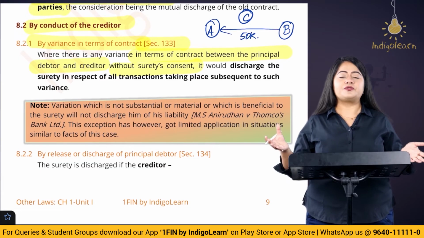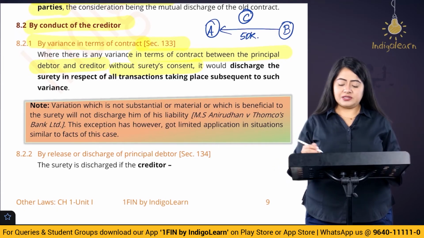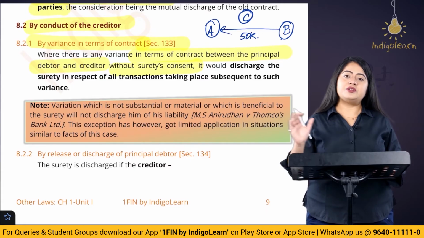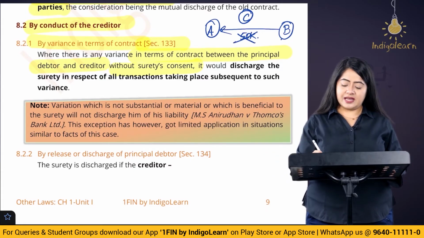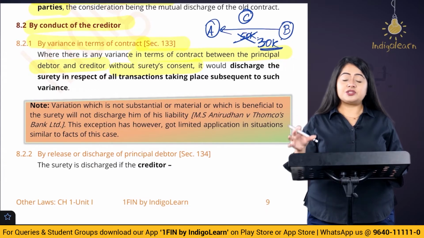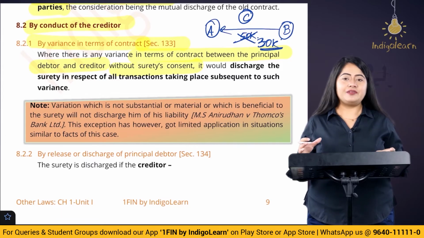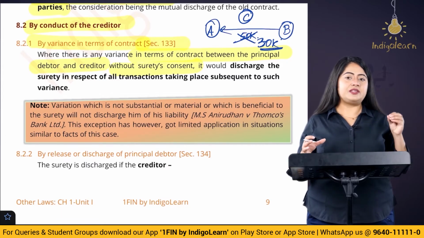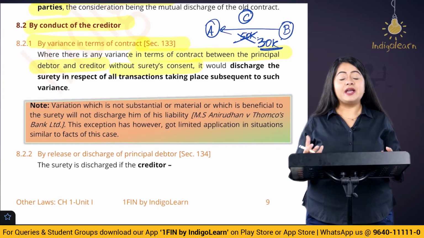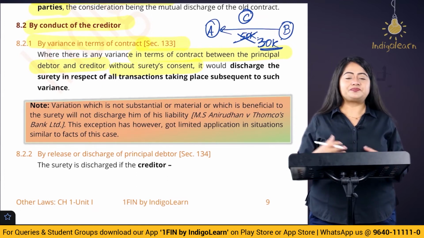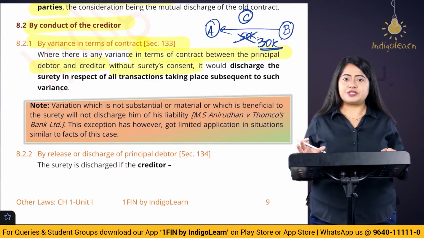Now, this continues for a few months. After a few months, Mr. B wants to reduce the salary of Mr. A for some reasons. So he changes the salary from 50,000 rupees to 30,000 rupees. Now, this information is not given to the surety. The surety here is C. Here we can see that the contract terms between the debtor and the creditor are altered. But is this detail given to the surety? The answer is no. These details are not given to the surety, right?